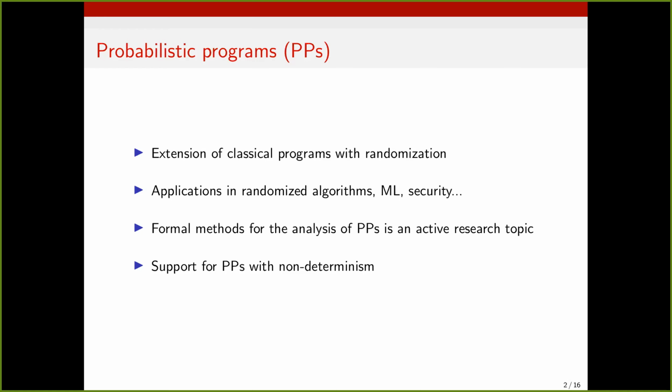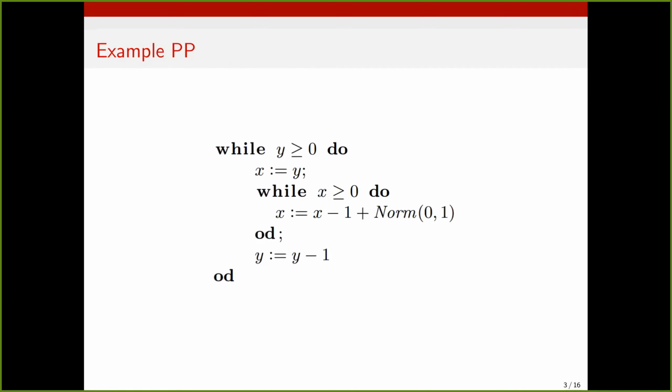In particular, many of the works on formal methods also extend probabilistic programs with non-determinism in order to allow modeling unknown user inputs or over-approximating parts of the program that are too complex for formal analysis. And in this work, we also extend probabilistic programs with non-determinism. I will not talk much about it to simplify the notation for this presentation, but I do note that our method supports general non-determinism.